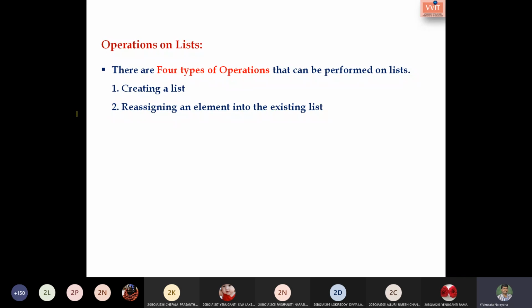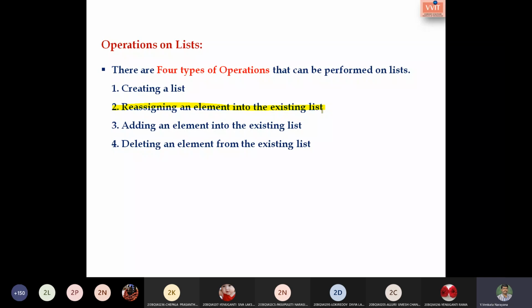Previously I have told you that since lists are mutable, they can be changed even after the creation of the list. That is why the operation here is reassigning an element into the existing list. The third one is adding an element into the existing list, and the fourth is deleting an element from the existing list. These are the 4 types of operations that we can perform on the list.